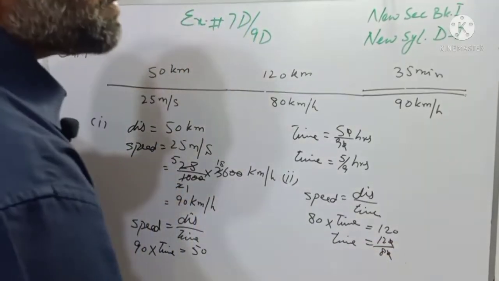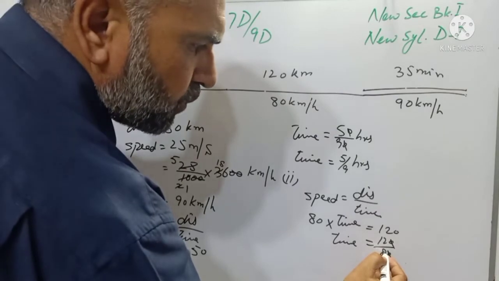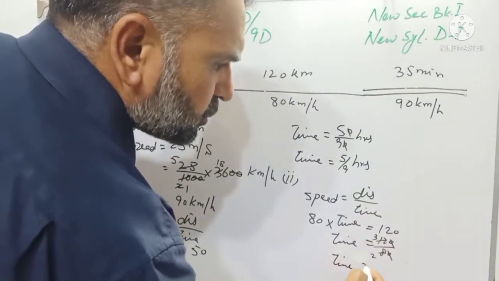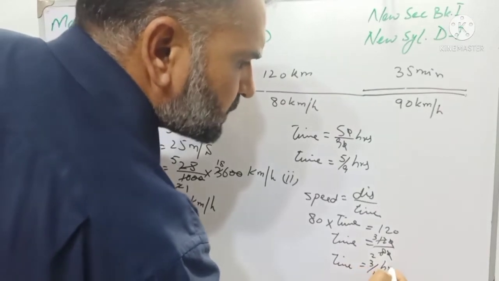Last 0 will be cancelled with last 0, and 4 2s are 8 and 4 3s are 12. So time is 3 over 2 hours.